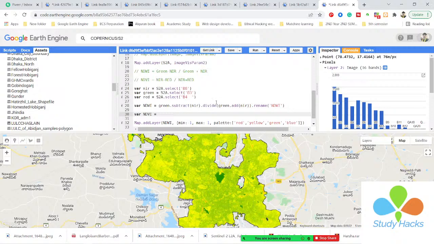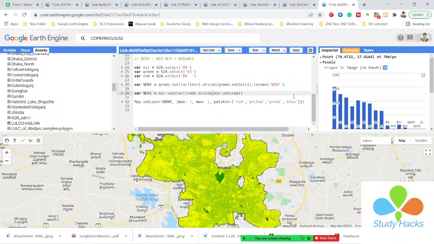This variable stores the near band, so I put the near here, subtract the red band, then divide by near plus red band. Okay, so I put my equation.